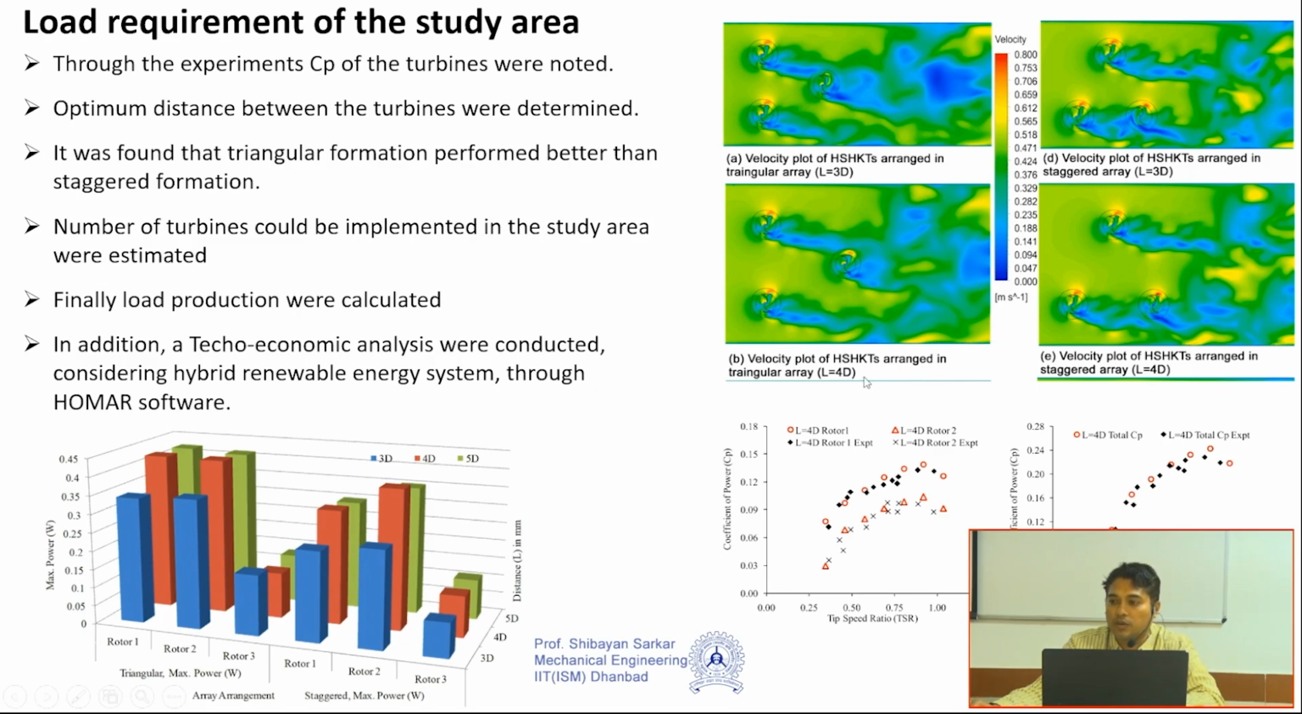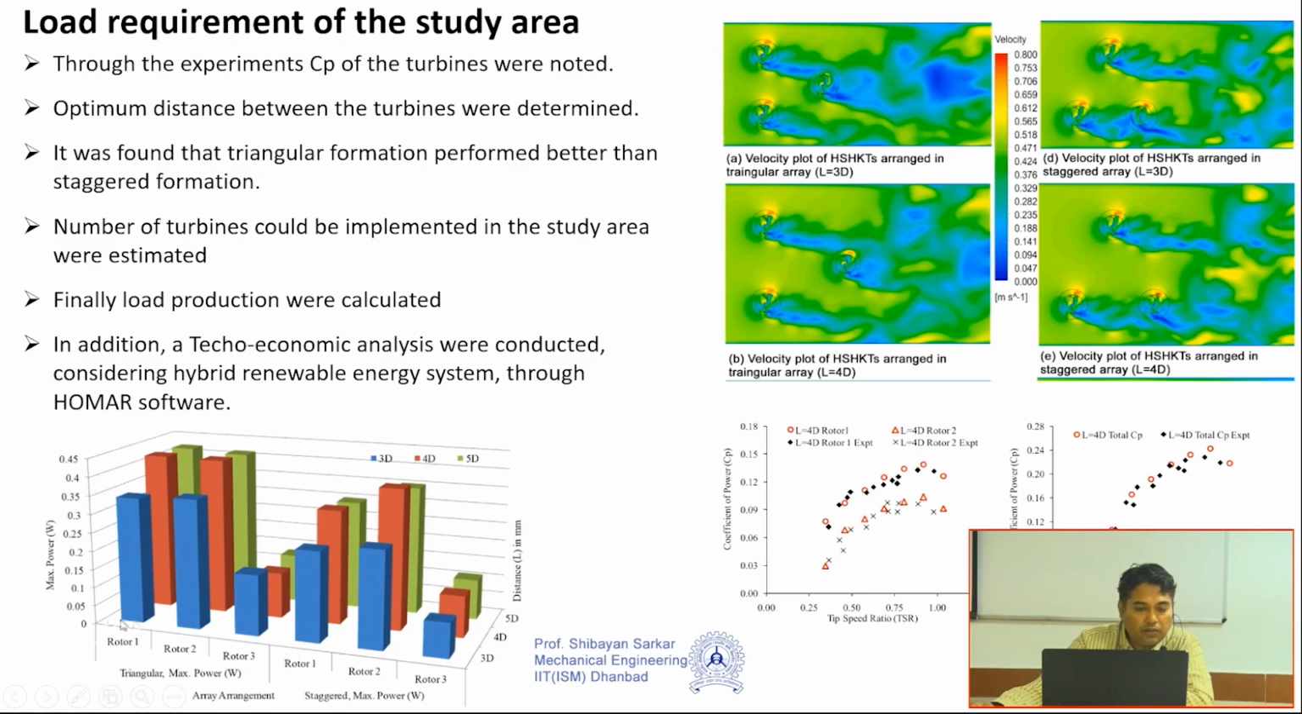distance, either in an inline array, that means two turbines, or with three turbines in staggered formation or triangular formation, it gives the better result at the 4D distance only. But within that also, which particular formation gives better results? We found out the triangular formation gives the better result.